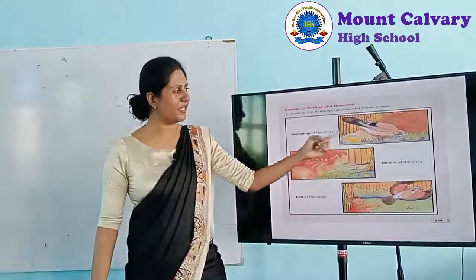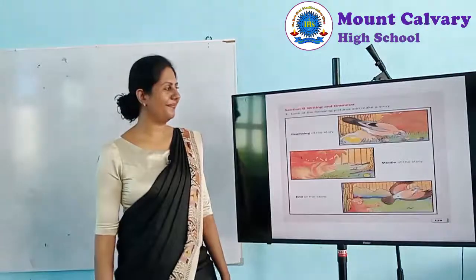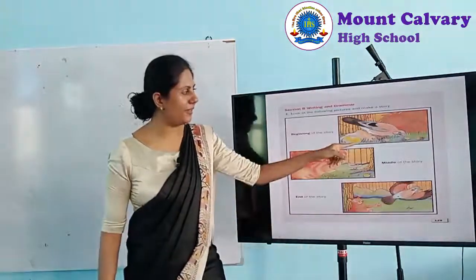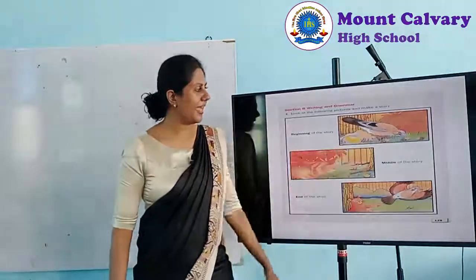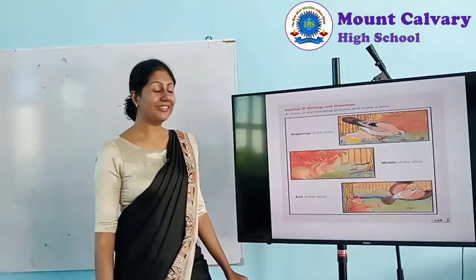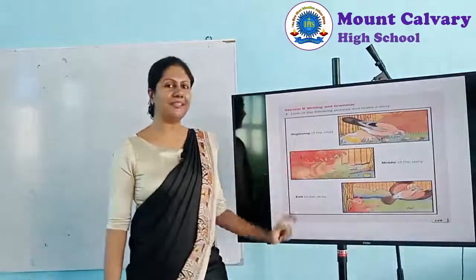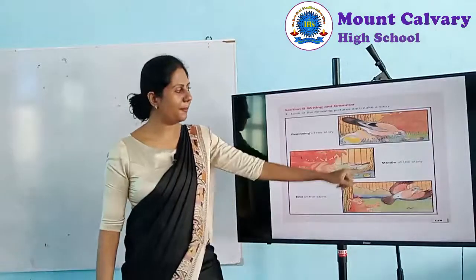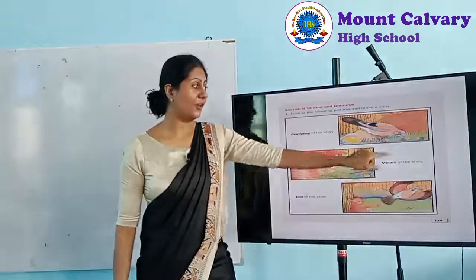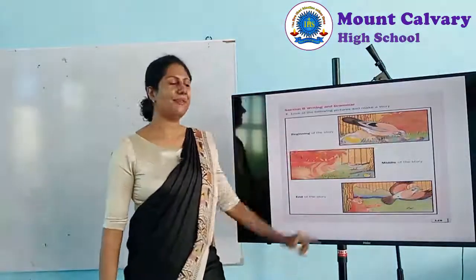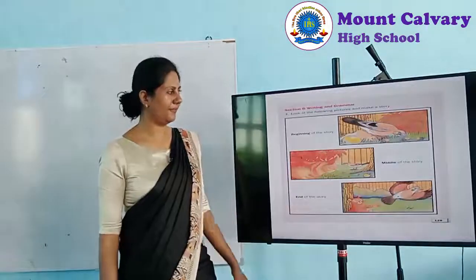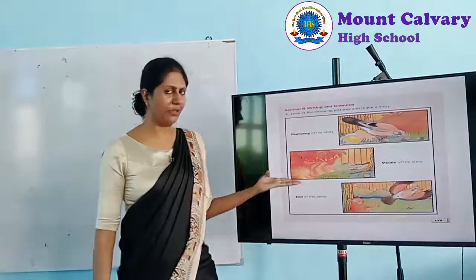Now look at the first picture. What can you see there? There is a bird. And what else? There is an apple. There is a bush. And there are three acorns. Can you see a corn? Now what is the bird doing here? The bird is picking up a corn with its beak. Very good. Right.